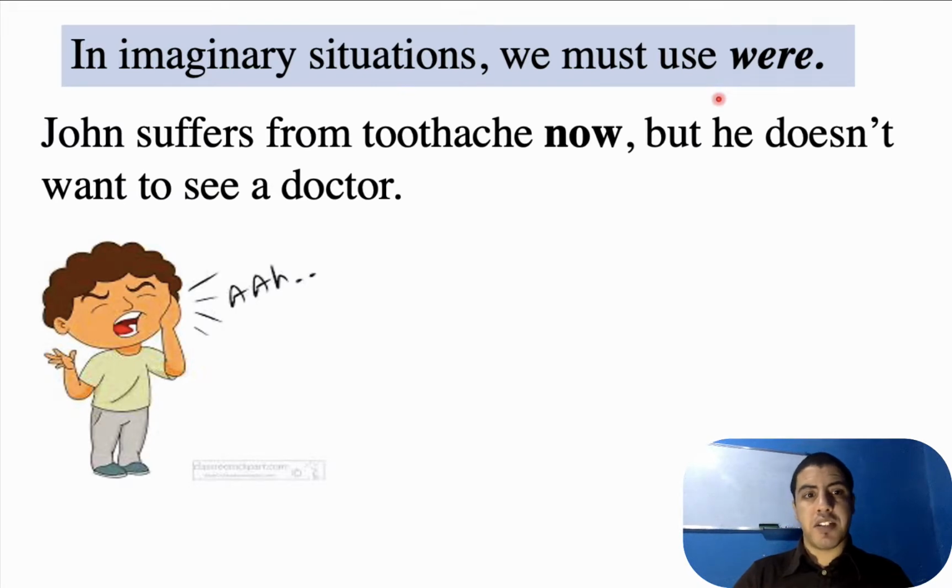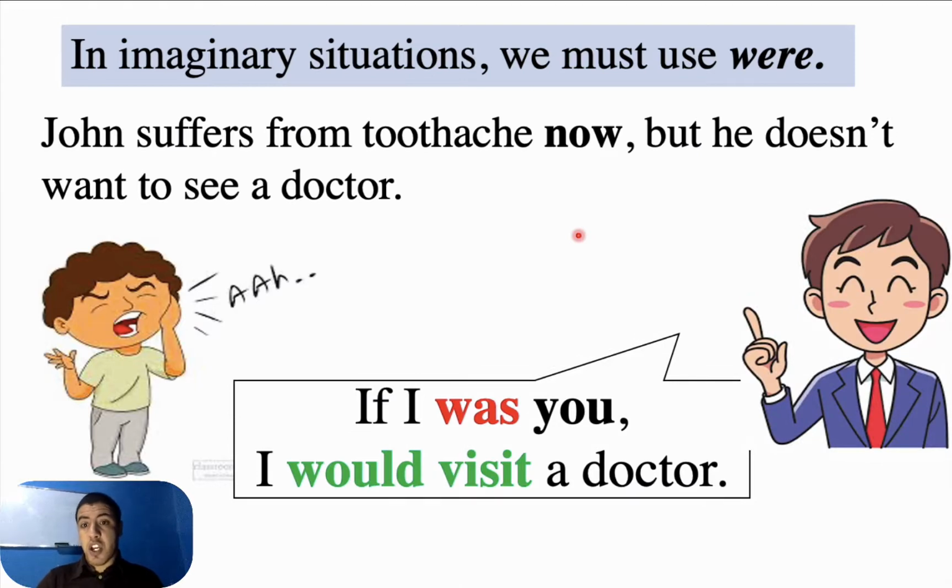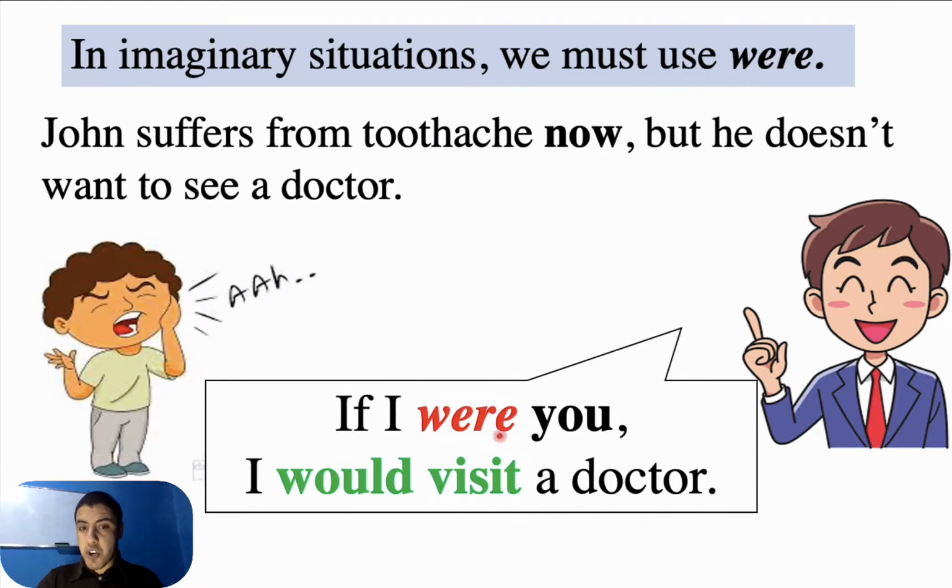Example: John suffers from toothache now, but he doesn't want to see a doctor. And he is asking me for my advice. So my advice, I would say that if I were you, I would visit a doctor. So are we going to use was? No, we are going to use were. Why were? Because it is condition type 2. So it is if I were, not was. We use were: if I were, if you were, if he, she, it were, if we, you, they were, then I would visit a doctor.